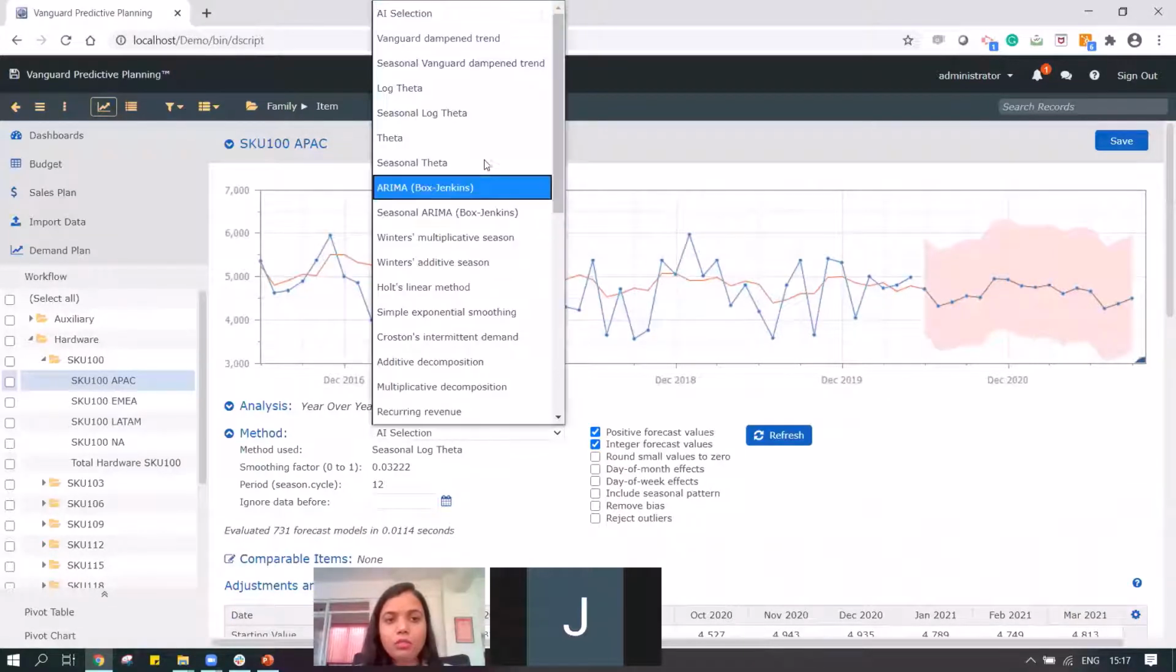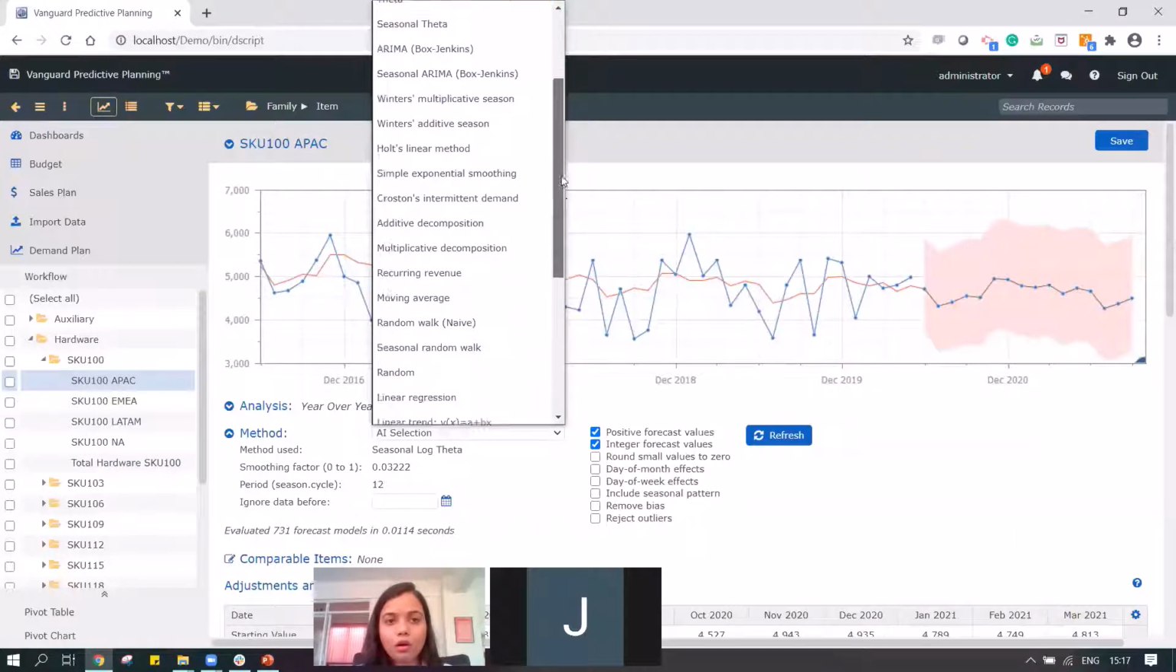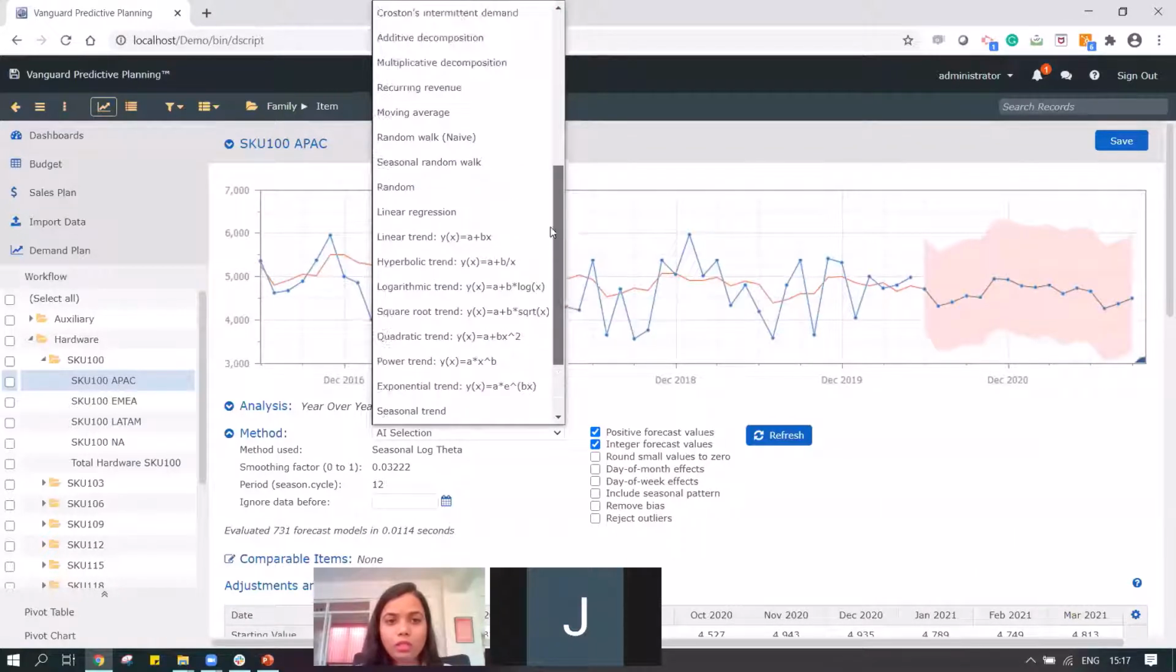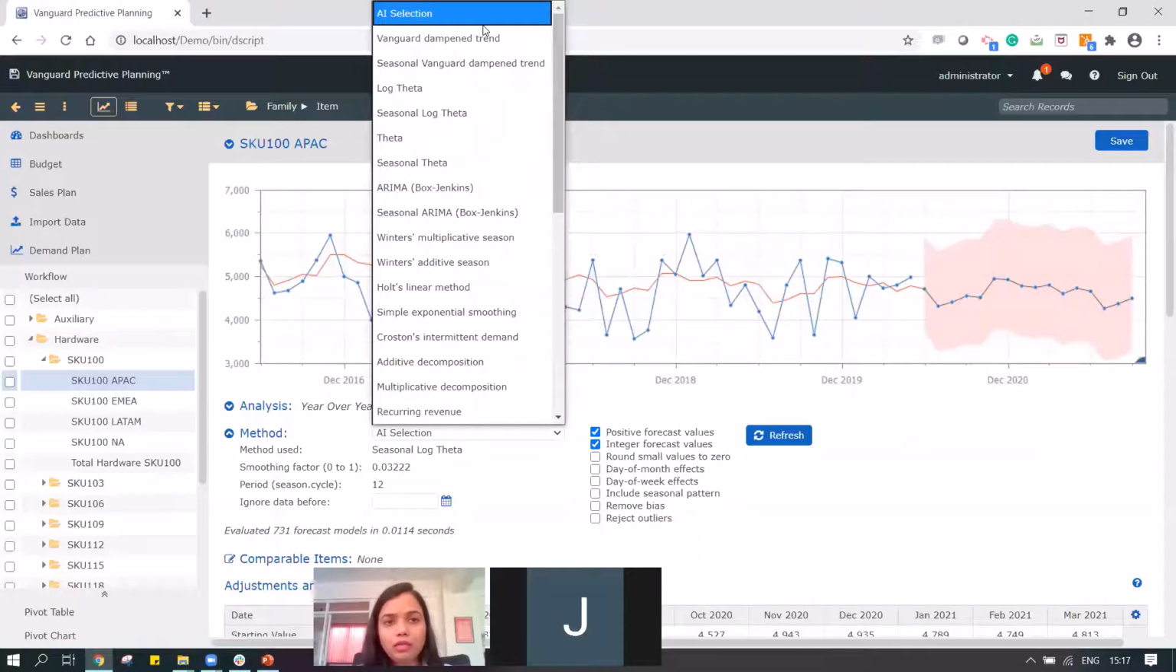We have lots and lots of different models which are available in this section, and the AI selection automatically picks up the best model basis the past data series over here. It's really important to note that the numbers that we see on top over here have been developed by the Vanguard team basis their R&D of more than 20 years now.